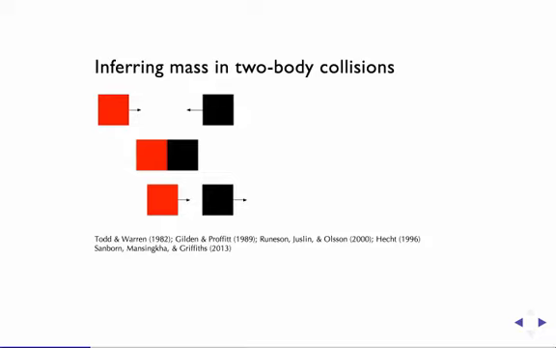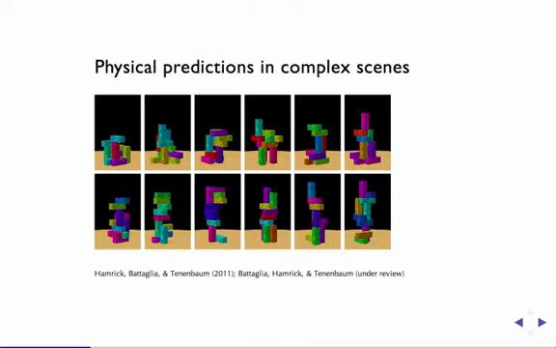Yet, the world that we live in is a three-dimensional world, and is very rich and complicated. Research that I have previously been involved in has looked at how people reason about physics in more complicated scenes. For example, in these towers of building blocks. We asked people to make judgments about these types of towers, such as whether the tower would fall or what direction it would fall in.